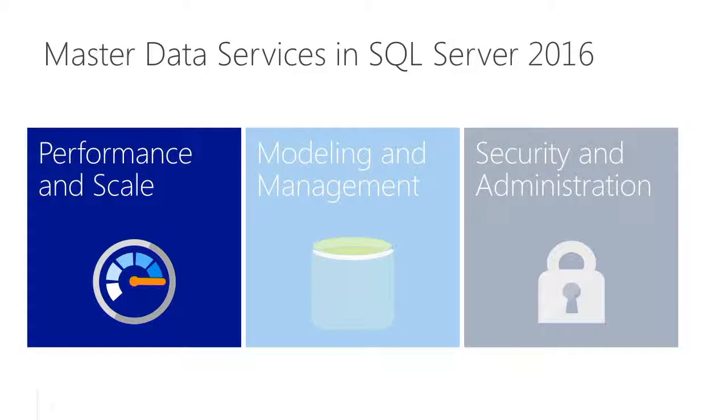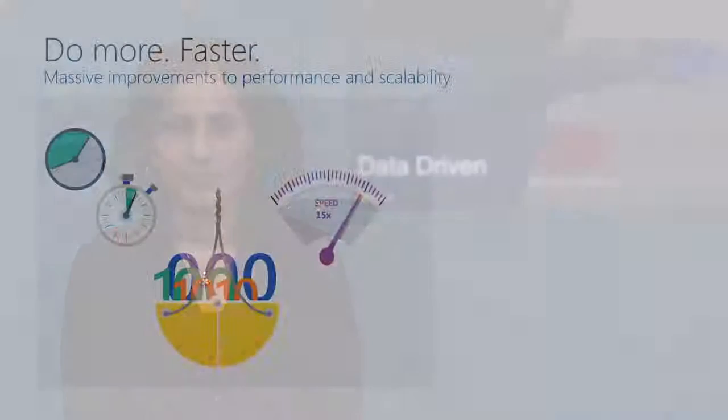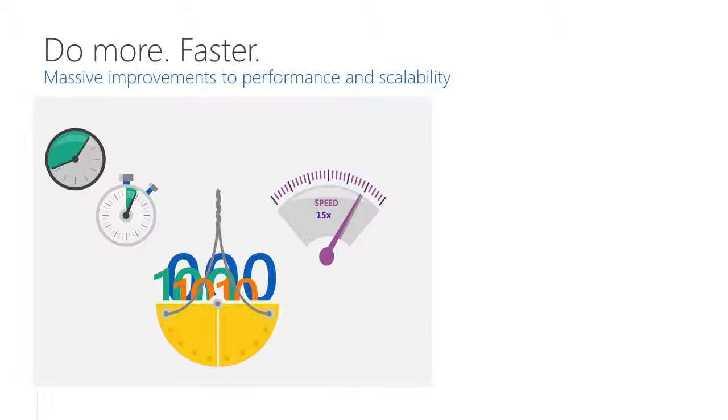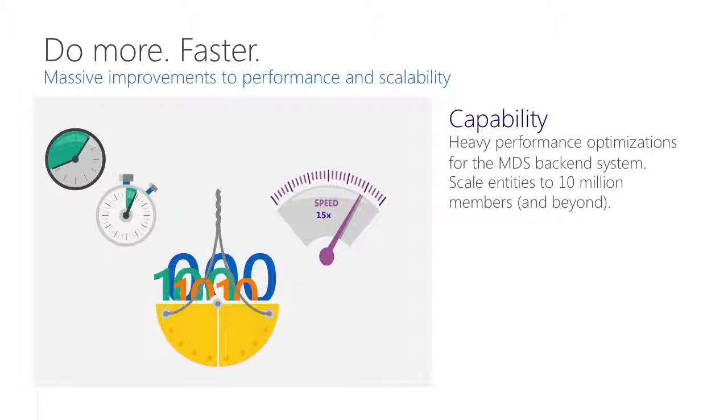The first of them is performance and scale, which is a critical one for any master data instance. We have made massive improvements in the area of performance and scale. The optimizations in our MDS backend system give us the capability to handle larger entities, such as more than 10 million members.